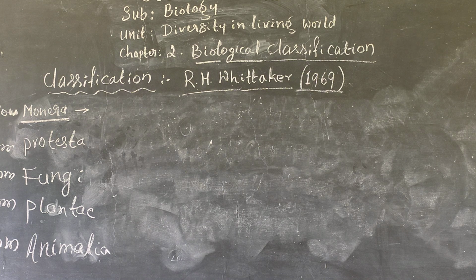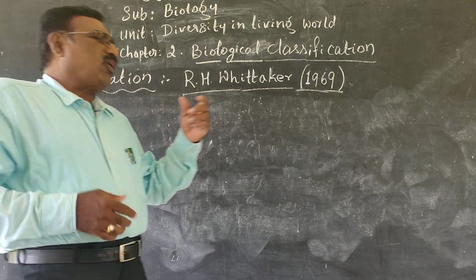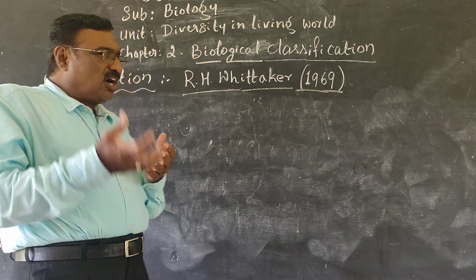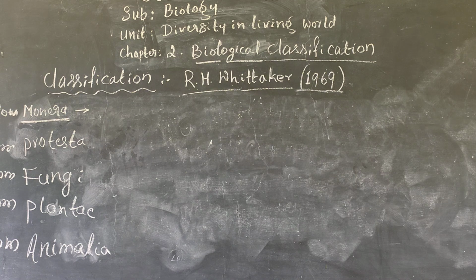And one more thing, phototrophic. The phototrophic organisms commonly live in water as well as soil. In water, with dissolved oxygen along with light, they prepare their food materials. That is commonly called phototrophic bacteria.